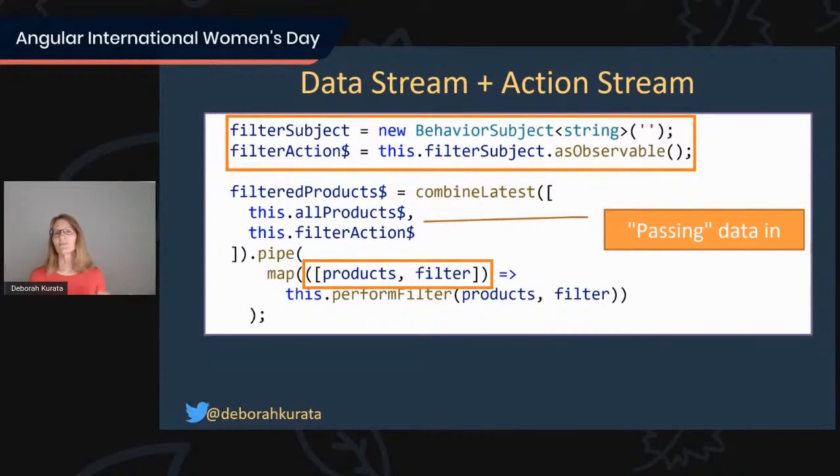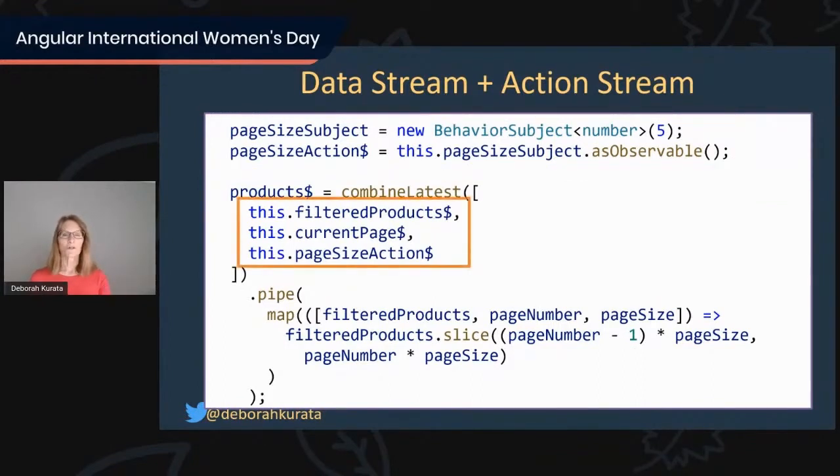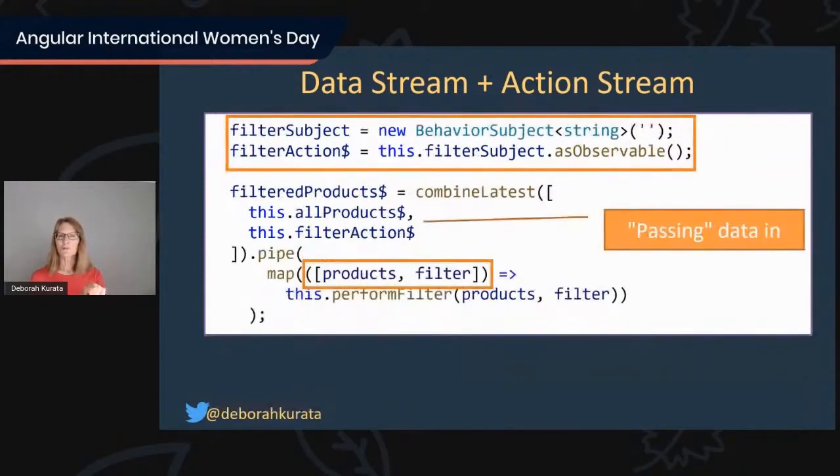So that'll take care of filtering, but what about all that other stuff that's on there? We can create action streams for those as well. So here's the page size. We've got page size subject. That's also a behavior subject set to 5, and its action. And again, we're going to define a combineLatest and pass all of these in. Now notice that first stream there, filtered products. That's our stream from here. That's our filtered product stream.